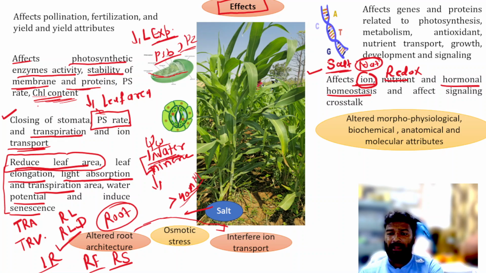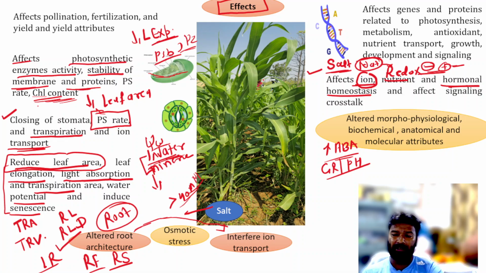Okay, and when the ions are higher, the redox potential, that is the negative and positive charge of the cells, is also altered. When there is salinity stress, there will be an increase in ABA, and it also affects the ratio of the different growth regulators or plant hormones. Okay, so it affects ion, redox and hormonal homeostasis.